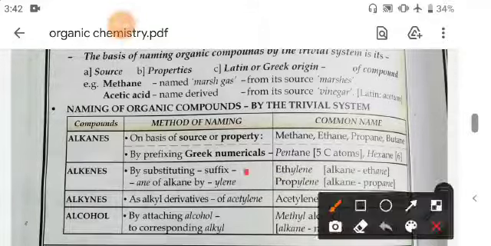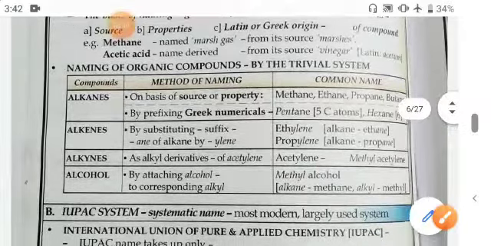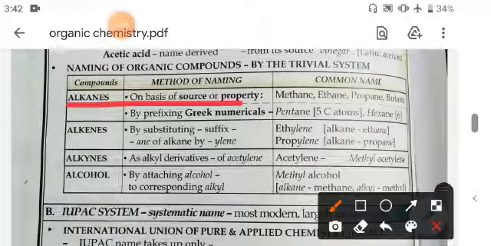Now, naming of organic compounds by the trivial system. You know that alkanes are named on the basis of source or property and by prefixing Greek numerals. So here methane, ethane, propane, butane, pentane, hexane, heptane, octane are given. Methane means there is 1 carbon, and in case of ethane 2 carbons, propane 3 carbons, butane 4 carbons.